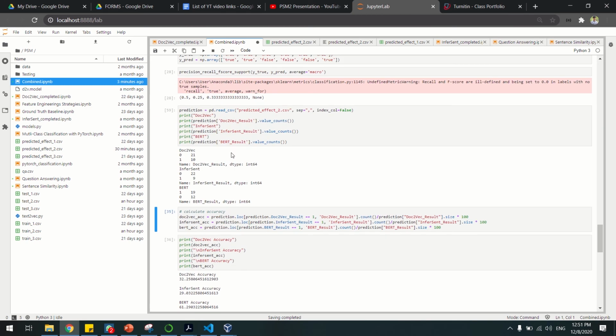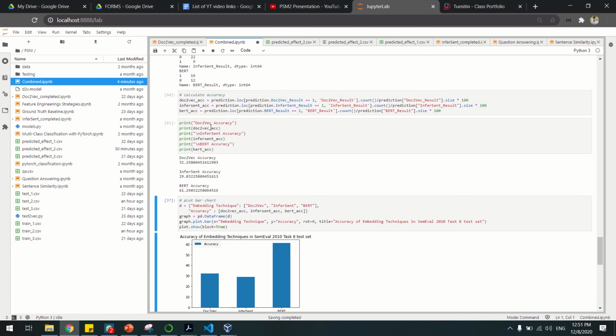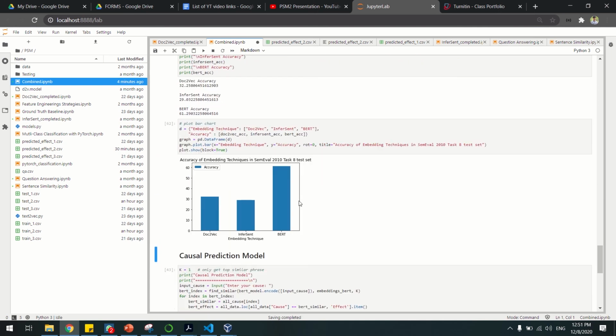Using this ratio, we can calculate the accuracy of the embedding model on getting the most similar phrases. The accuracy of dog to wag is actually 32, infant is 22, and BERT is 61. Here I will present this using a graph.